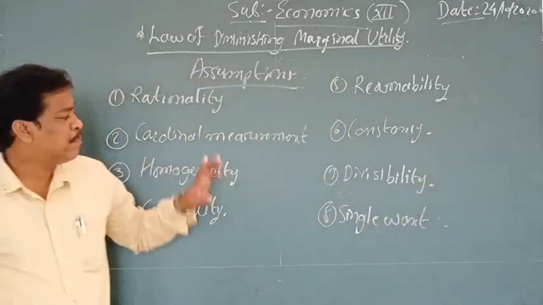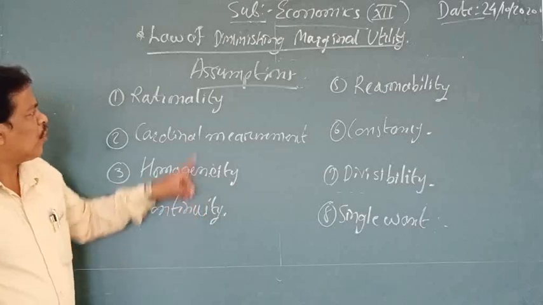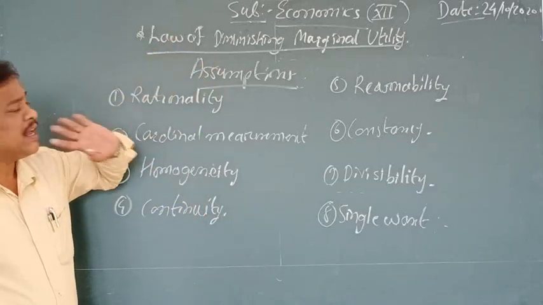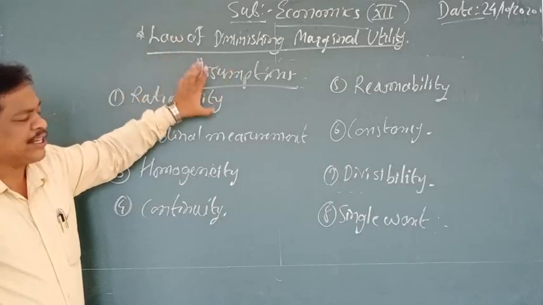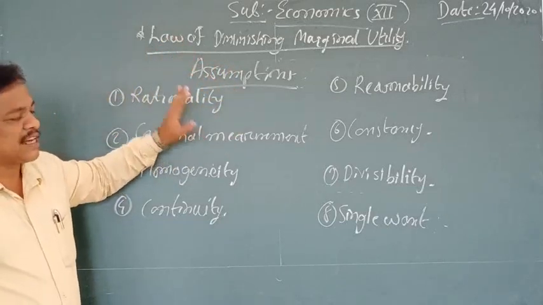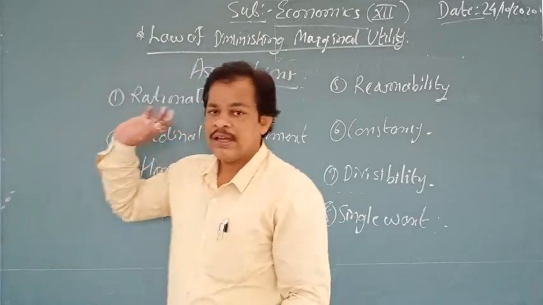Now all these 8 points are there. With the help of these 8 points, we are going to discuss the importance of the law of diminishing utility. This law is based on these assumptions. All these assumptions are very important. Now I will explain all the assumptions one by one.